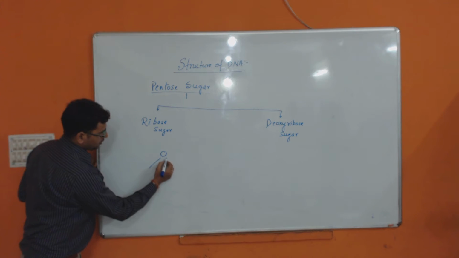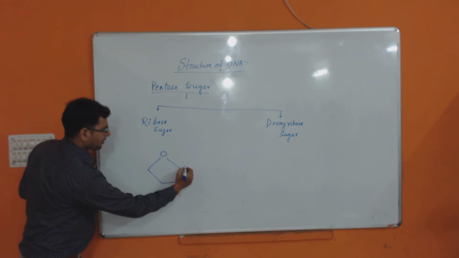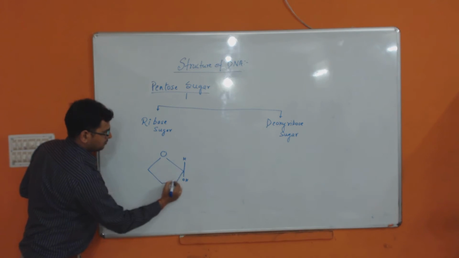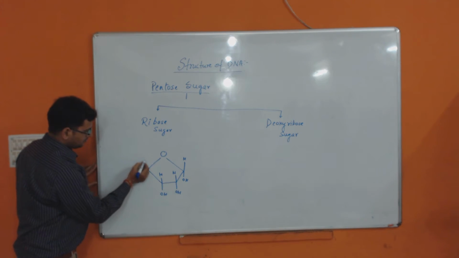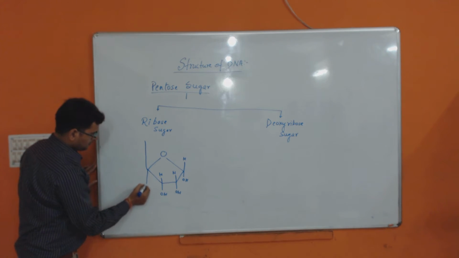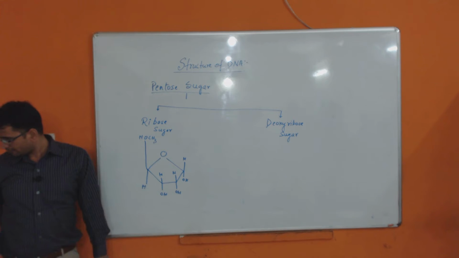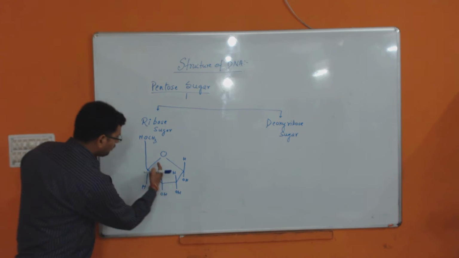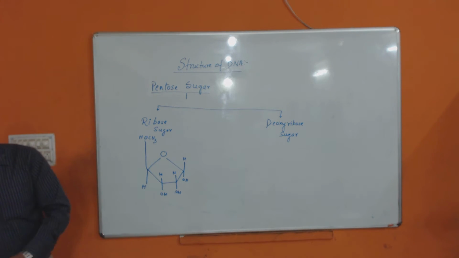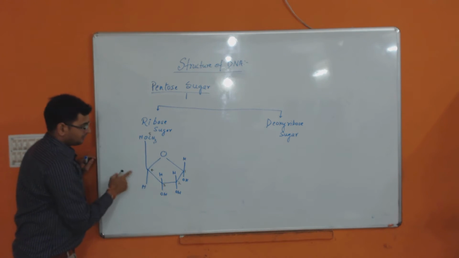So this is your sugar. You can count the carbon from here: 1, 2, 3, 4, and this is your 5th carbon. So 5 carbon you have.